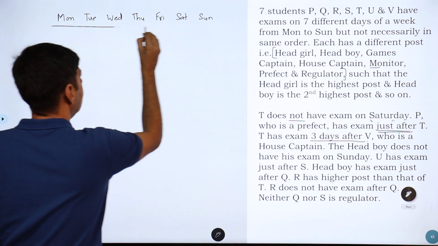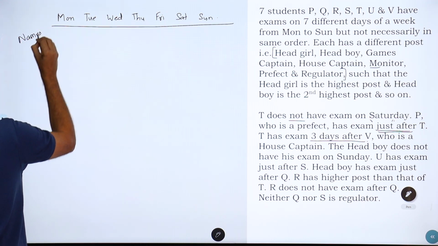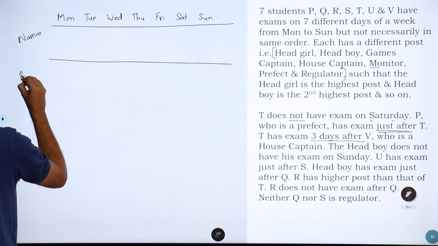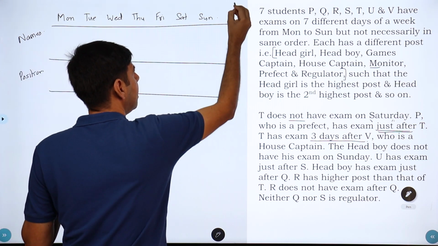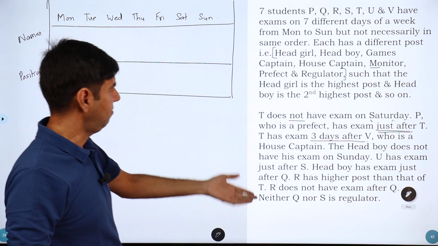So that is my header row, and then I'll talk about the names. Leave a little gap, and then we are talking about the positions. So it doesn't seem to be a very tough one. Let's see what happens.